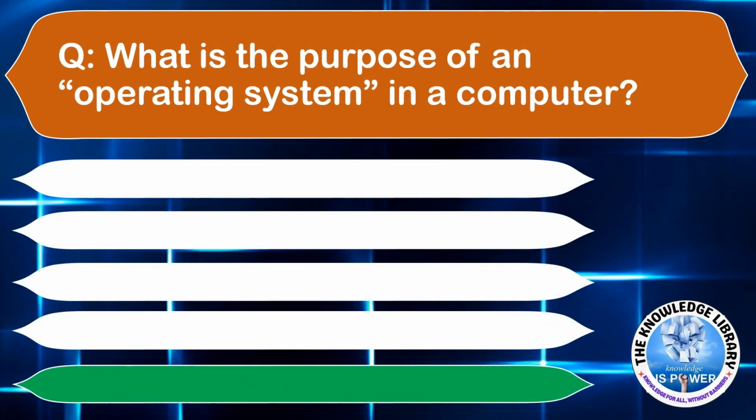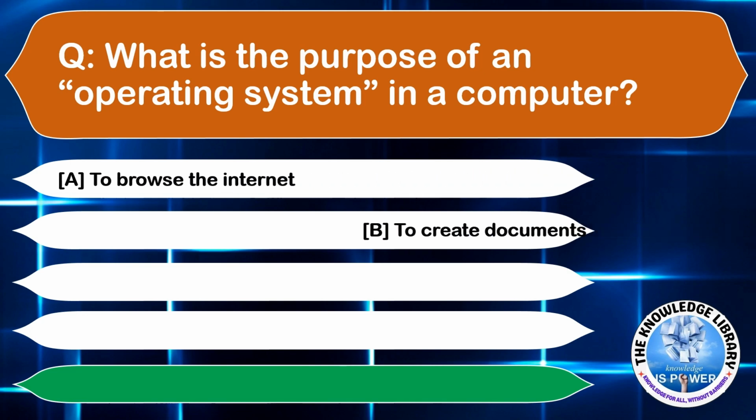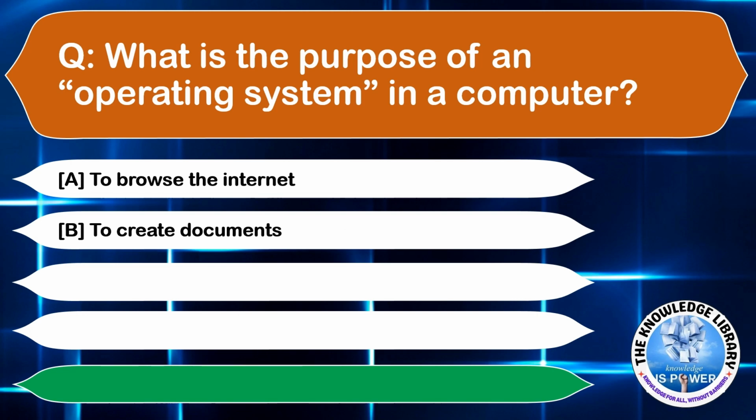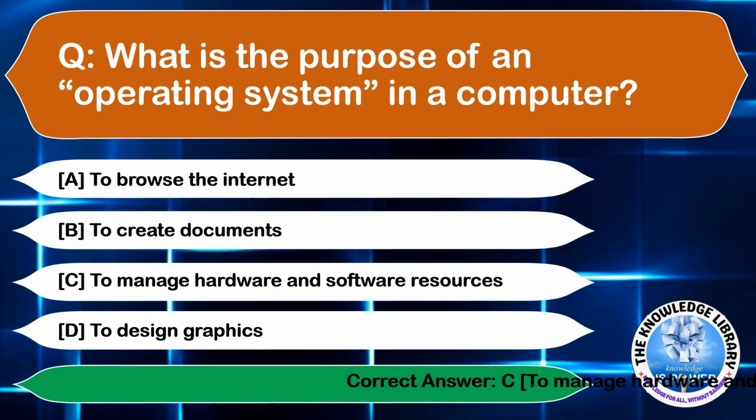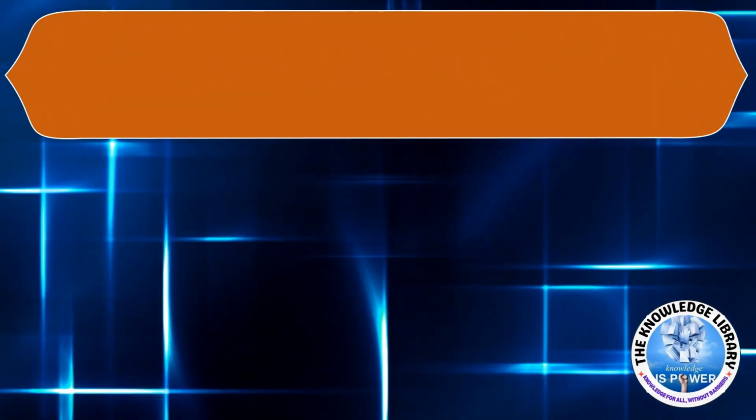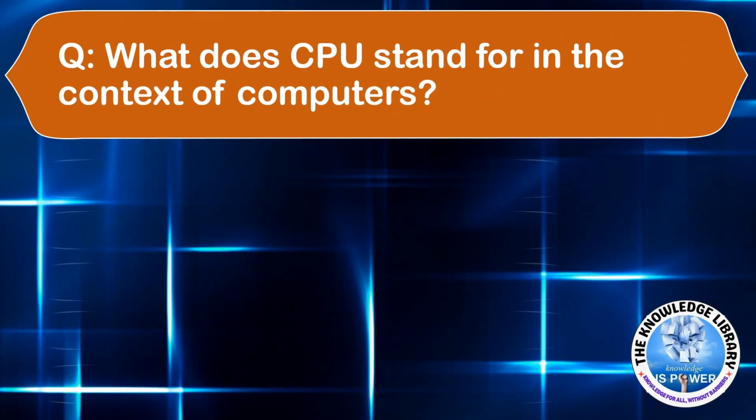What is the purpose of an operating system in a computer? Option A, to browse the internet. Option B, to create documents. Option C, to manage hardware and software resources. Or option D, to design graphics. The correct answer is option C. Moving to the next question.